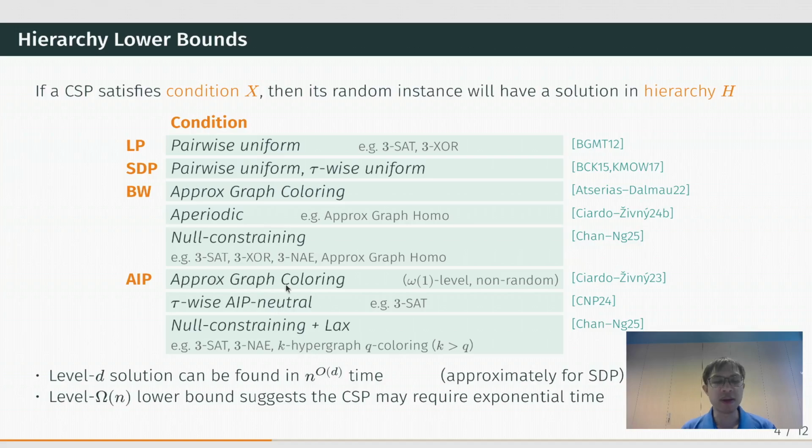In this case, there are 3 sufficient conditions for lower bounds for the AIP hierarchies, and these sufficient conditions are incomparable. For each hierarchy, a level D solution can be found in time roughly n to the D. So, a linear level lower bound, which is the case for most of the results on this slide, suggests that the CSP may require exponential time to solve.